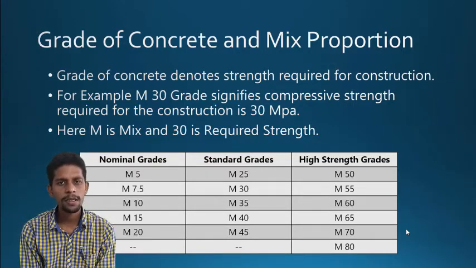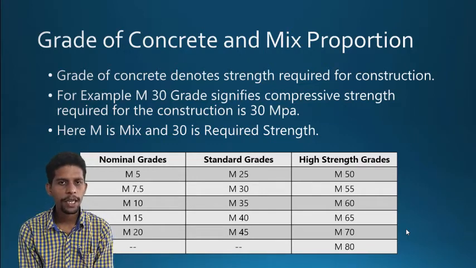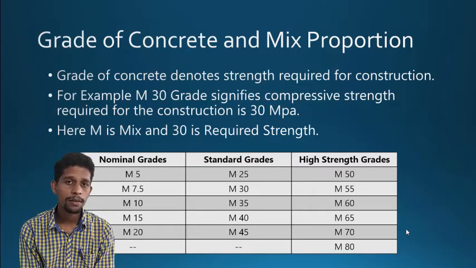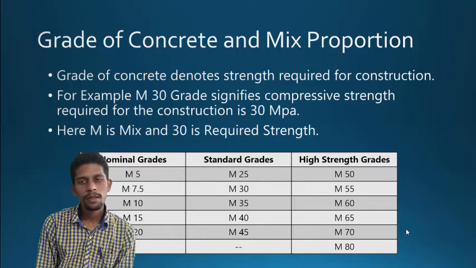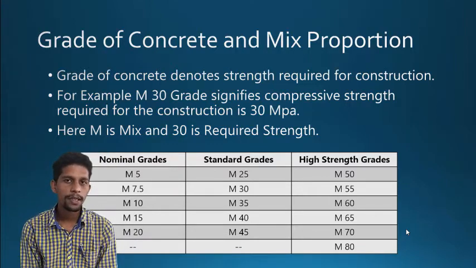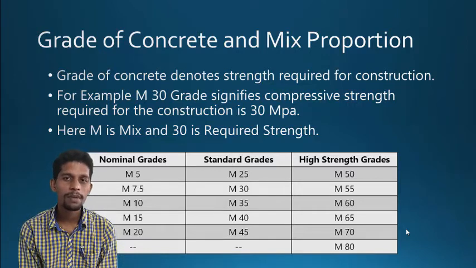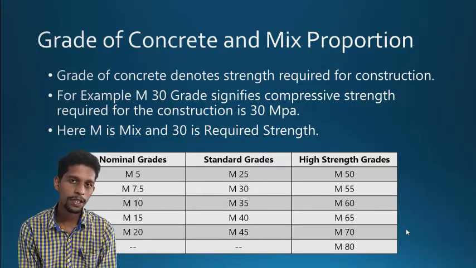Among all these grades, the very important ones are M15 and M20, very useful for normal residential houses, and M40 grade and M25 grade are also very useful grades. M40 grade is for bridge foundations and substructures. Among high strength grades, M60 is very useful. M60 grade is very useful for superstructure construction of bridges. So in India, these are the important grades we basically use: M15, M20, M25, M35, M40 and M60.